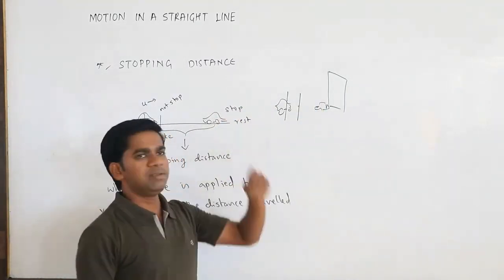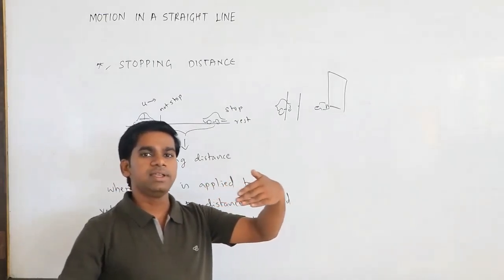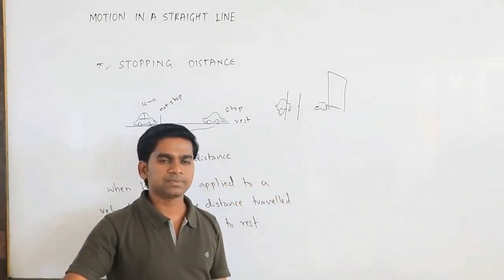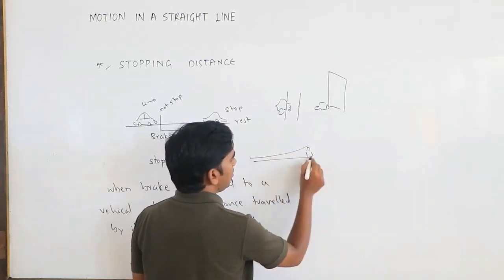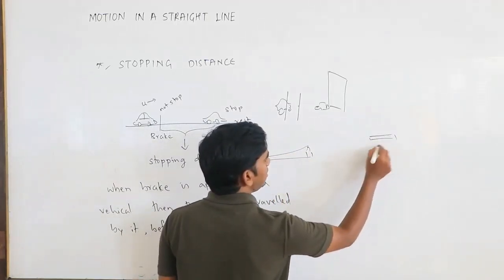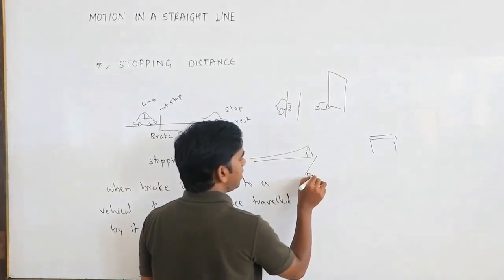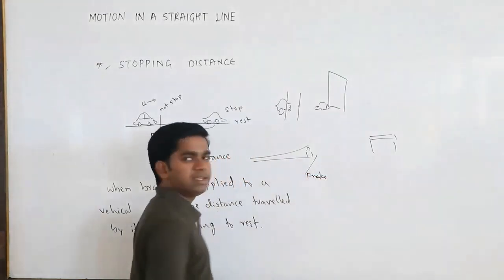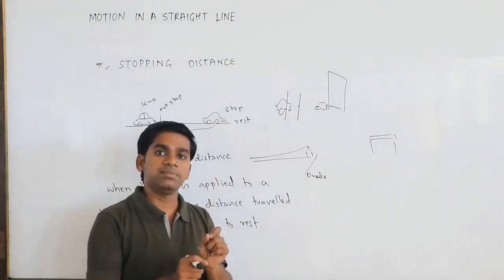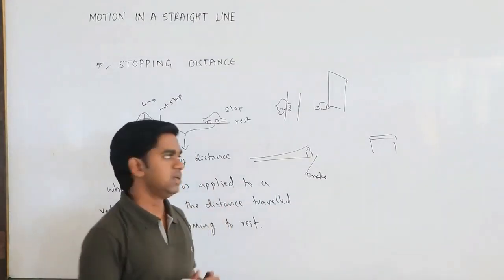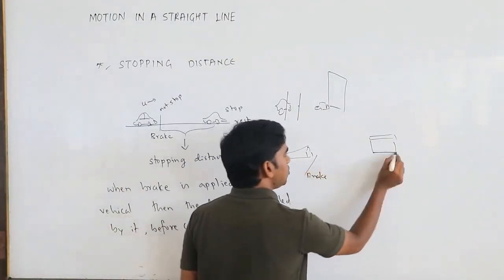This is a very important concept in trains. If your train is here and the station is going to be here, he will apply the brake here only. So where that person should apply the brake should be predefined. He has to know this distance.